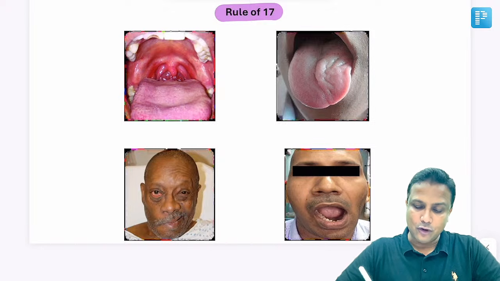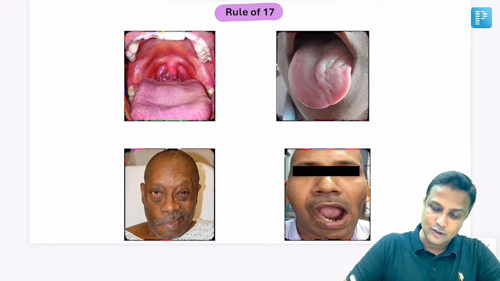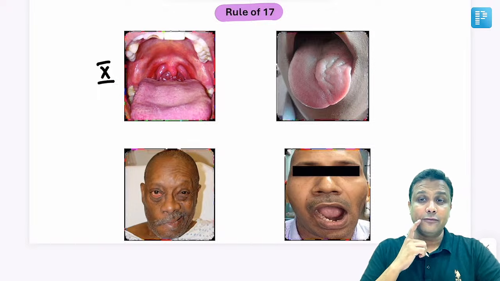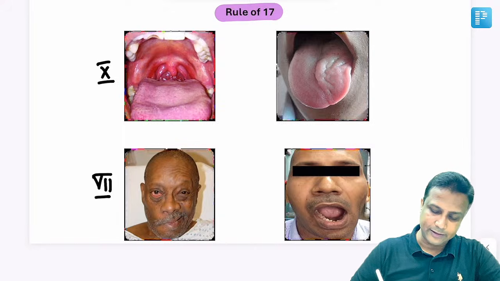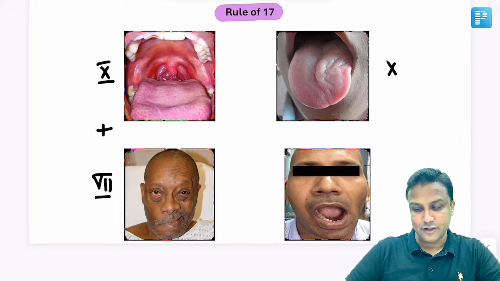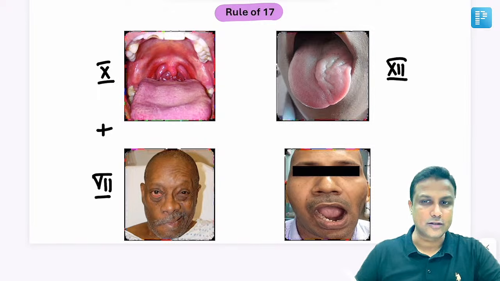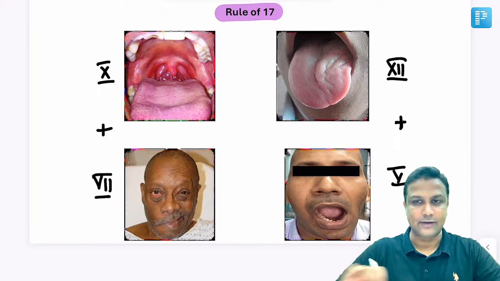First of all, try to understand here: when the uvula is deviated, that means we are actually testing which nerve? The 10th nerve. When the angle of mouth is deviating, we are testing which nerve, sir? The 7th nerve. 10 plus 7 will be 17. Tongue, of course, tongue deviation, we are testing the 12th nerve, the hypoglossal nerve. And when the jaw is deviated, we are testing the 5th nerve, and 12 plus 5 will be again 17.